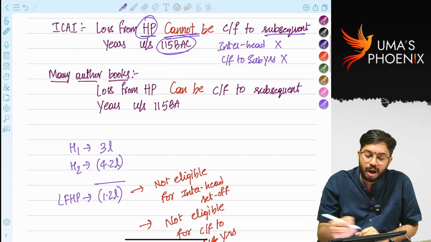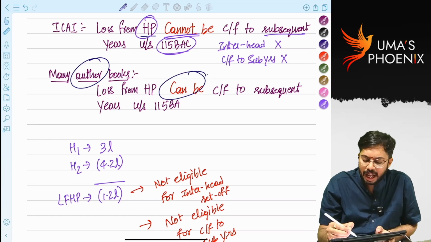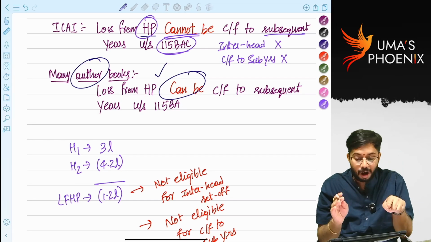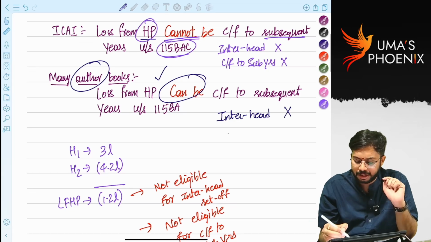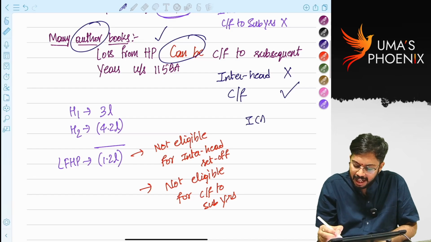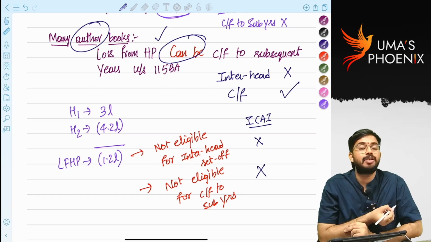However, many other books have taken the view that loss from house property can be carried forward to subsequent years. That means what? As per other books, interhead set off is not possible, but that loss can be carried forward to subsequent years. So, as per ICAI, interhead set off is not allowed, carry forward is also not allowed.